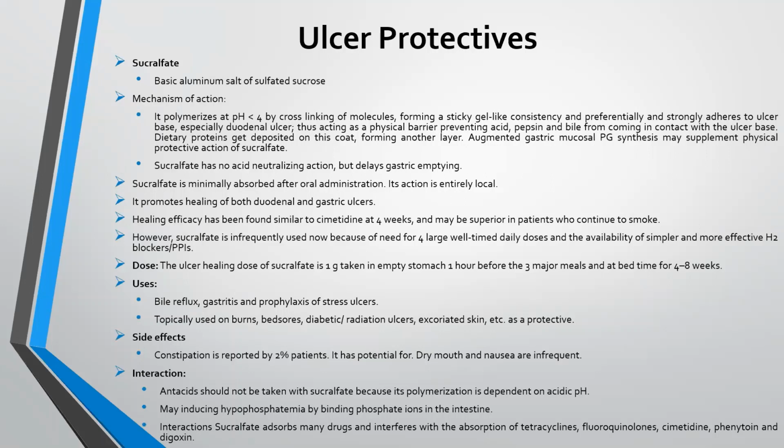Now, talking about the ulcer protectives, first is sucralfate. It is a basic aluminium salt of sulfated sucrose. Mechanism of action: it polymerizes at pH less than 4 by cross-linking of molecules, forming a sticky gel-like consistency, and preferentially and strongly adheres to the ulcer base, especially duodenal ulcer, thus acting as a physical barrier preventing acid, pepsin, and bile from coming in contact with the ulcer base, thus protecting it from further degradation.